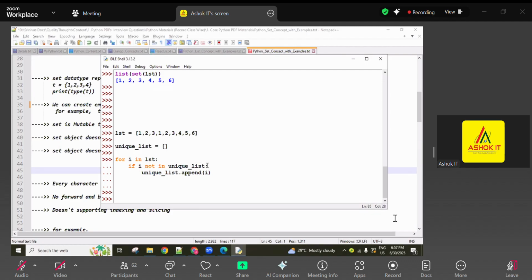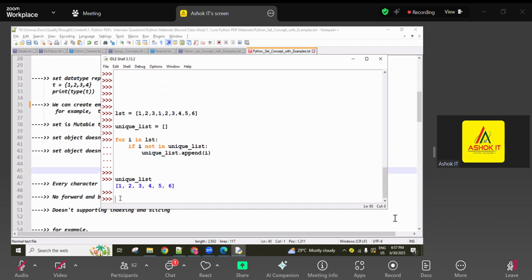Next, again 1 comes. So 1 not in unique list: 1 is already in this unique list, so that's why it returned false. False means it does not go inside and does not add. Okay, 2 is also not added, 3 is also not added, again 4, 5, 6 are added. So finally, after completing all the iterations, in this unique list you get only unique elements. This is self-coding, guys, using the for loop.